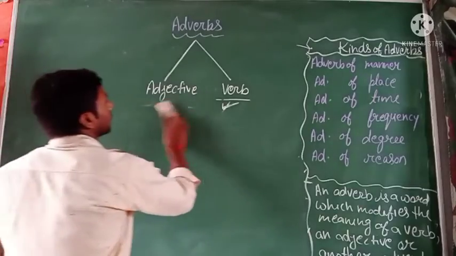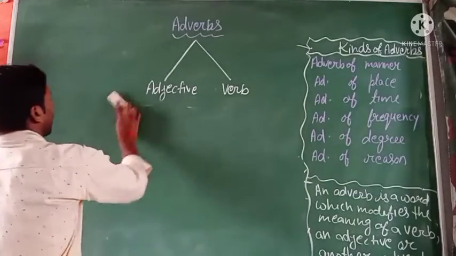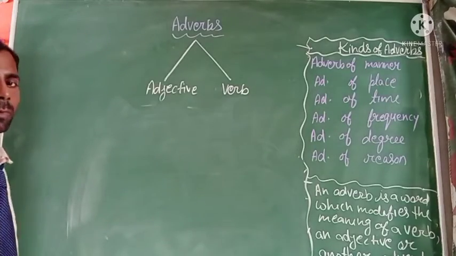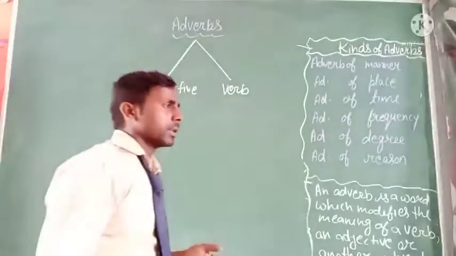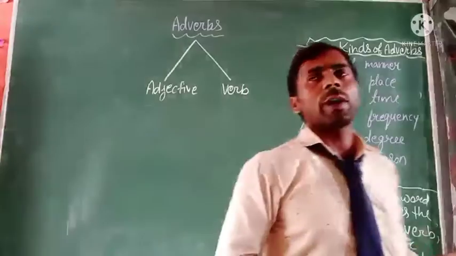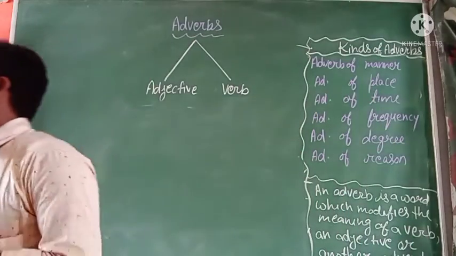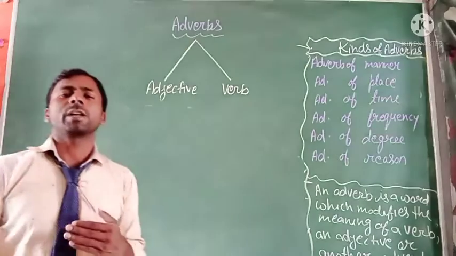First, you know very well that adverb is made by the two words adjective and verb, and it expresses the modifying meaning of the verb.